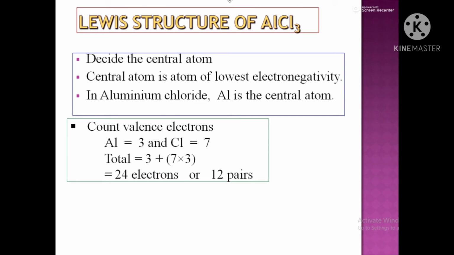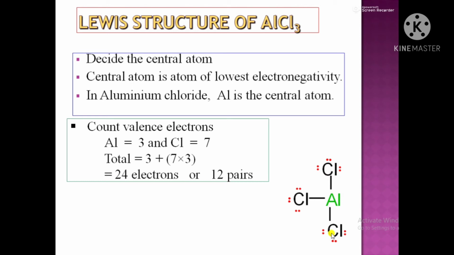Since there are 3 chlorine atoms as represented in the formula, so there will be 7 multiplied by 3, and when we add 3 electrons of aluminium to the electrons of chlorine, there are 24 electrons or 12 pairs of electrons. Now these 12 pairs of electrons are arranged in such a way that aluminium forms 3 single covalent bonds with chlorine and the rest of the 9 electron pairs are represented as lone pairs on each of the chlorine atoms.